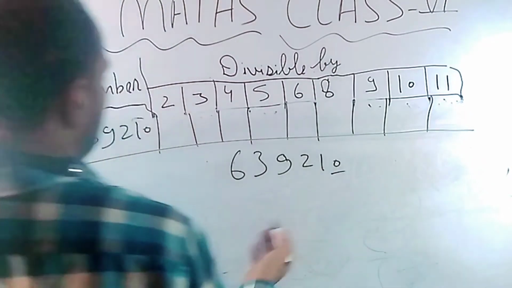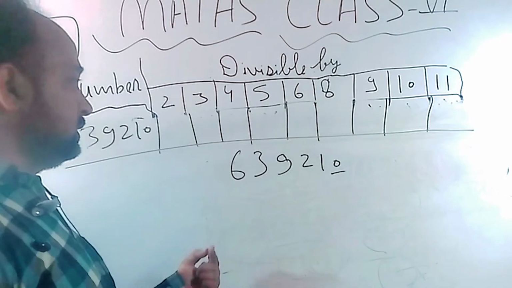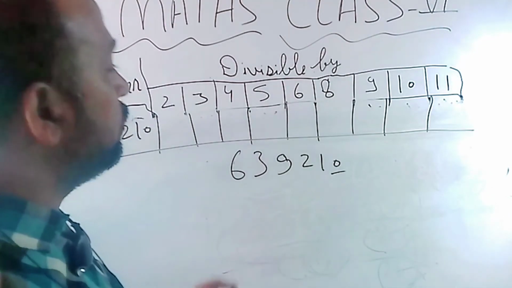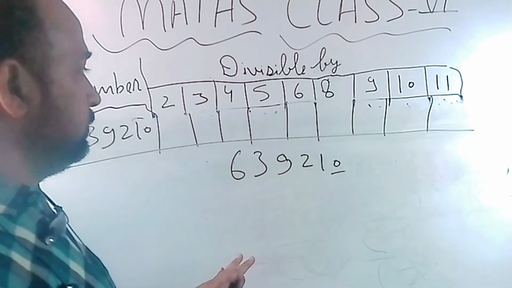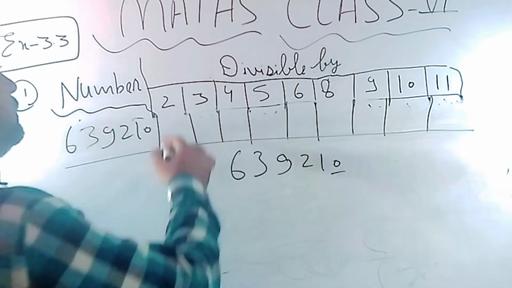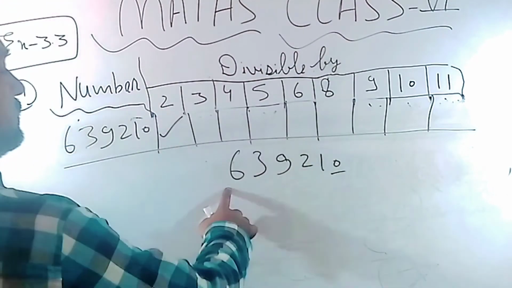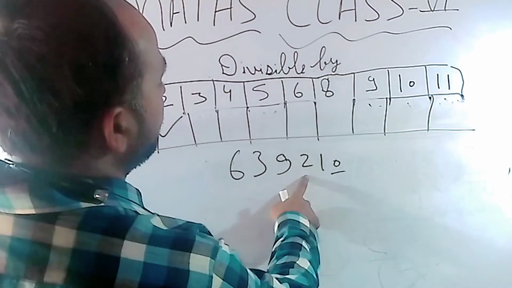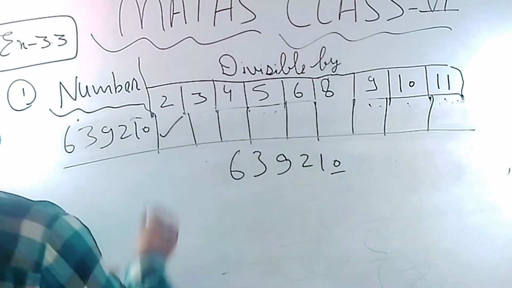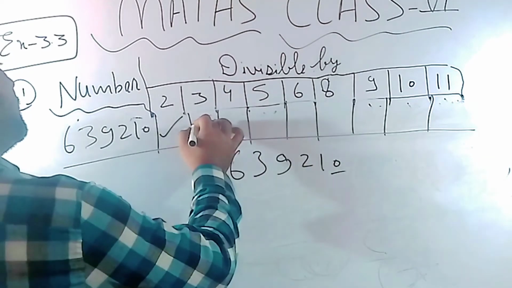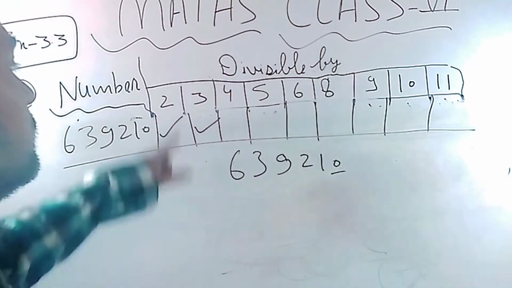0 is coming, and I already told you if the last digit is 0, 2, 4, 6, 8, it means it is from this group, so we can say that number will be divisible by 2. In the case of 3, add all the digits: 6 plus 3 plus 9, 9 plus 9 is 18, 18 plus 2 is 20, 20 plus 1 is 21. 21 will come in the 3 table, so we can say this number will also be divisible by 3.